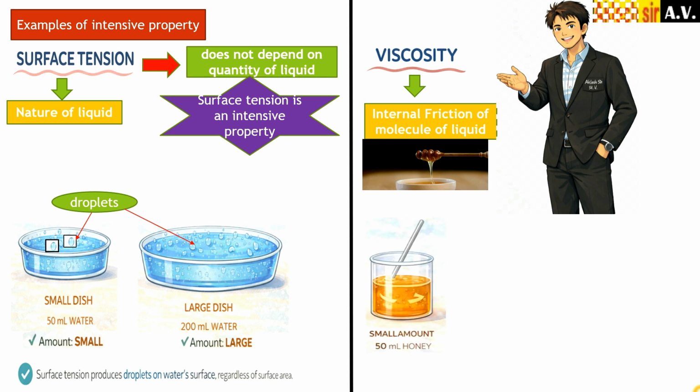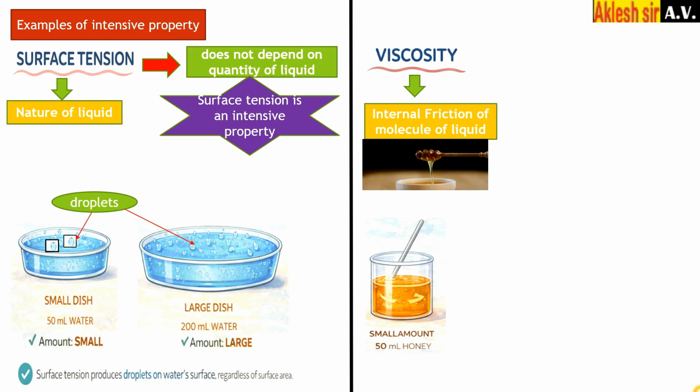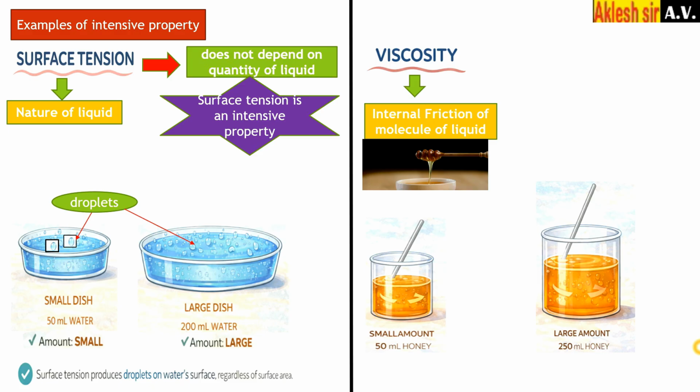If I take a very small quantity, 50 ml of water and 50 ml of honey, and stir the honey, I will face certain resistance. There will be a certain viscosity. If I take a larger quantity also, that is 250 ml, and stir it, I will face certain friction, that is viscosity.